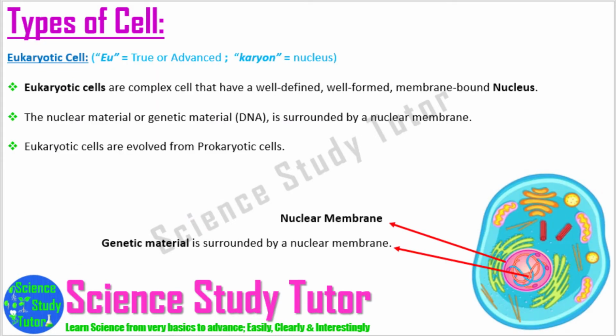The word eukaryote came from the Greek word eu, which means true or advanced, and from the Greek word karyon, which means nucleus. Hence, the meaning of the word eukaryote is advanced nucleus or true nucleus.